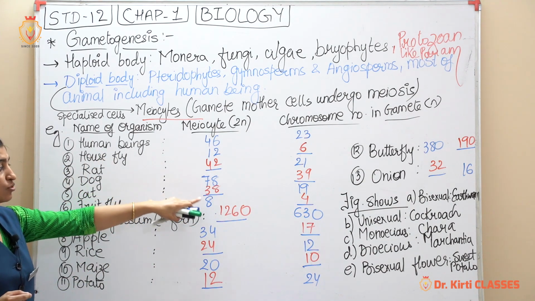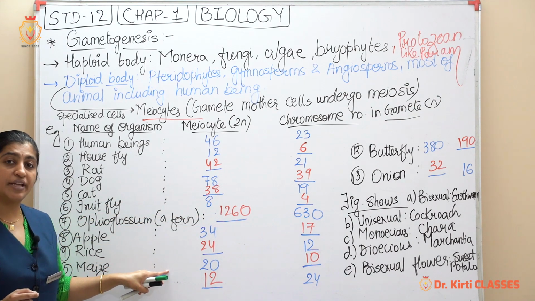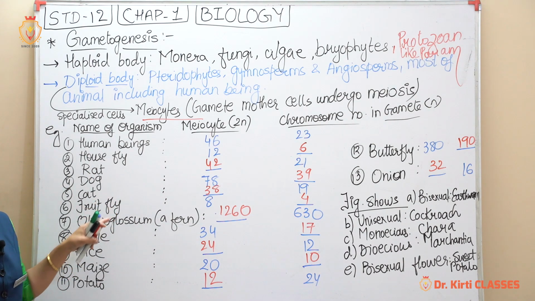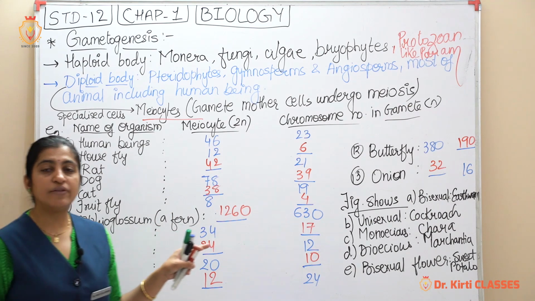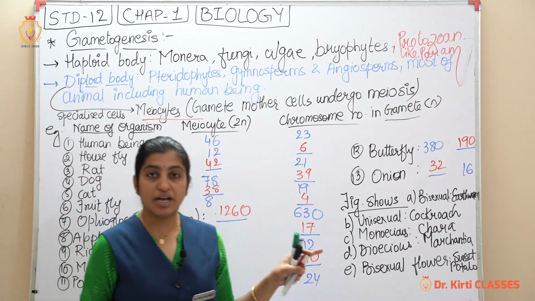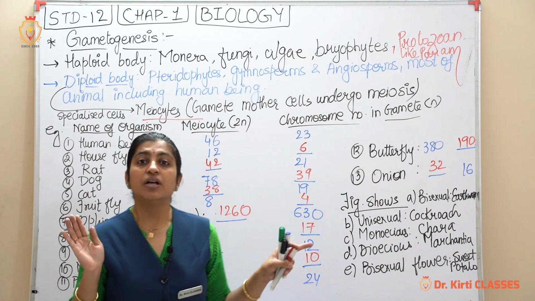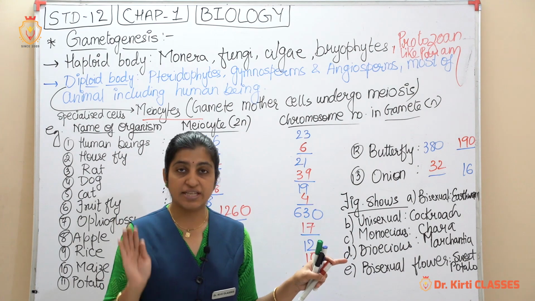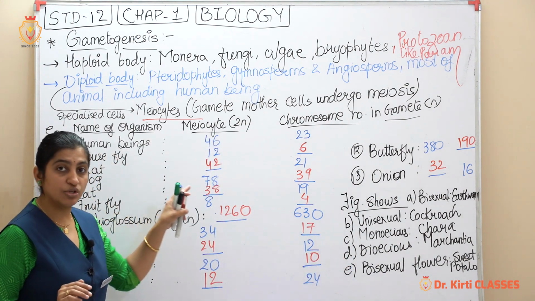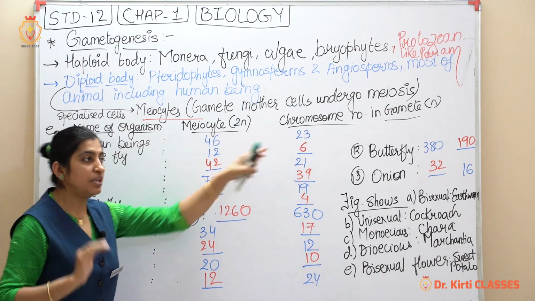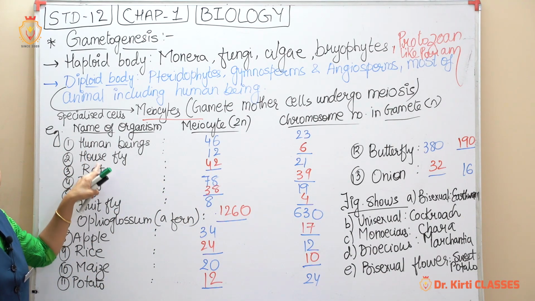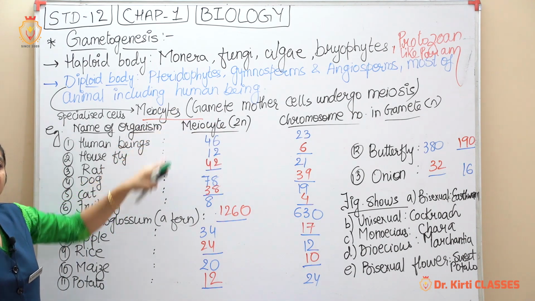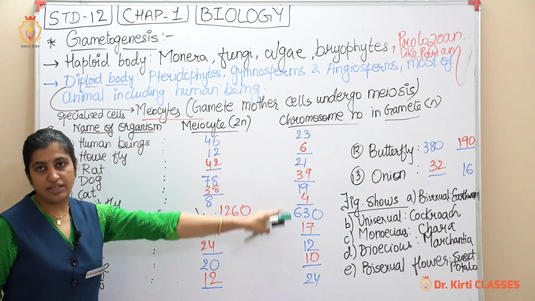What I have written with the red marker is not given in the textbook, you just note it down. So number 1, for example, human beings. Human beings, you all know. In lower standard you have studied the sex determination in human beings, right? So a human being consists of 46 chromosomes, right? How many in meiocytes? 46. So meiocyte means the cell which undergoes the reduction phase for the formation of gametes. So how many in gametes? 23. Similarly, in housefly how many in the meiocyte? 12. So how many will be in the gamete? Half the number. So you learn only either the meiocyte cells or the gamete cell.